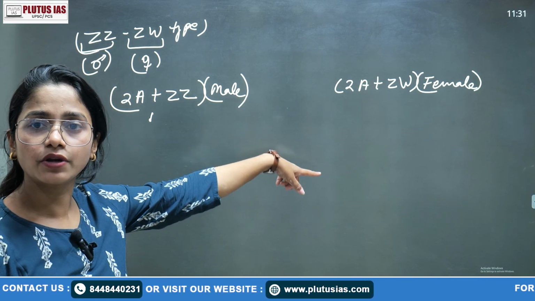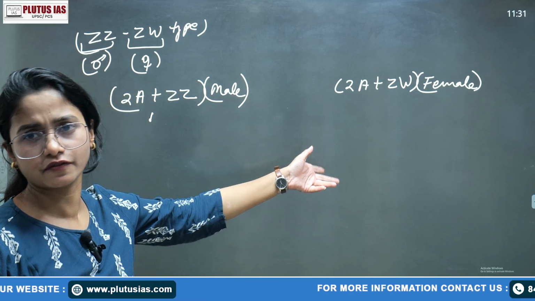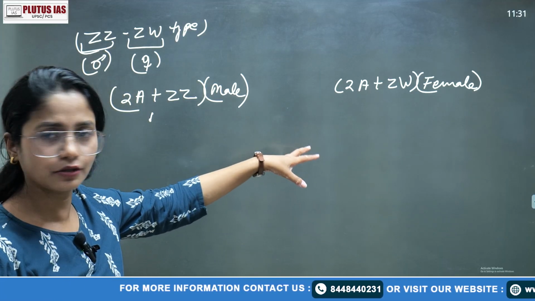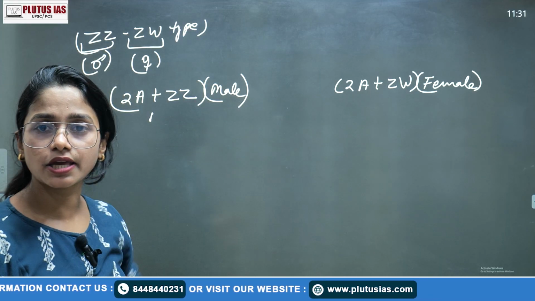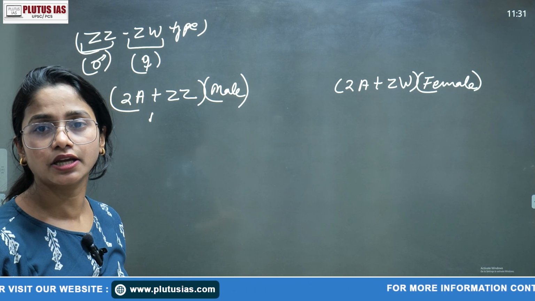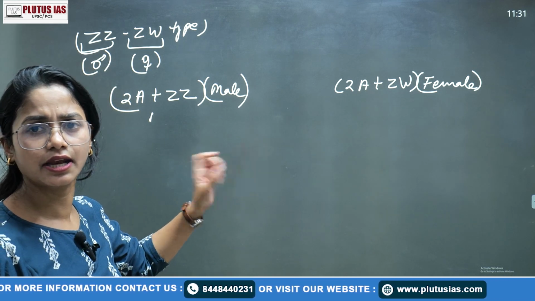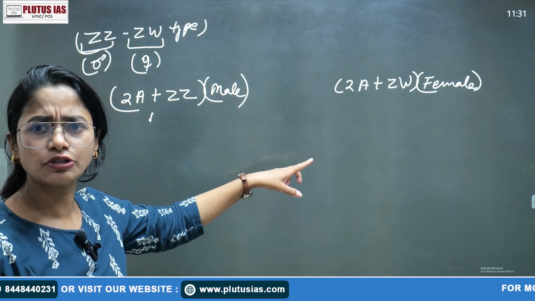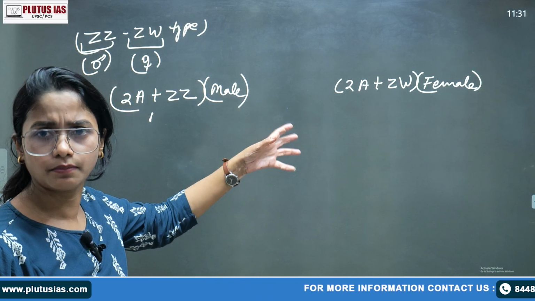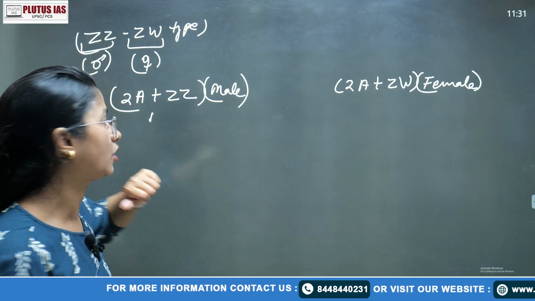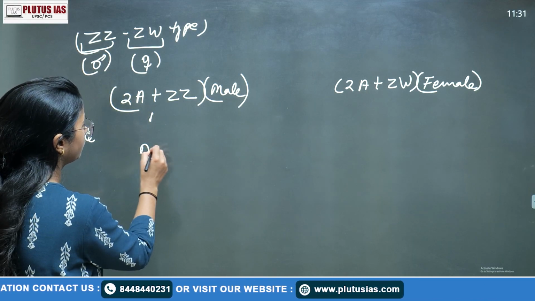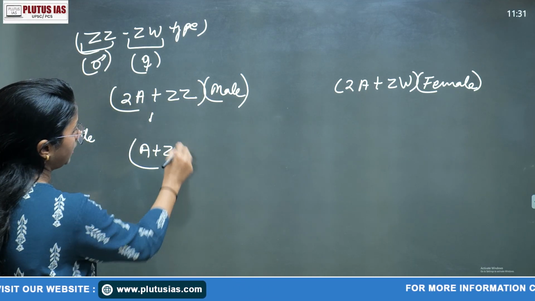And otherwise it is found in animals, the gypsy moth, because of course we are covering the zoology portion, so basically we need to remember it. As in XX, XO type, it is also found in Vallisneria, which is an aquatic plant, right? Hydrilla, Vallisneria, like that. But we need to remember mainly the animal portion, so it is in the gypsy moth. So this is one type of gamete, A plus Z.